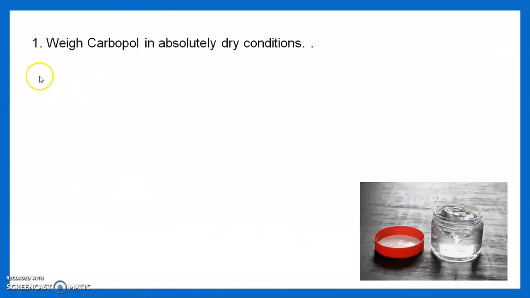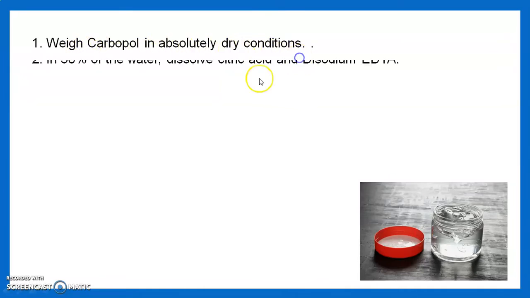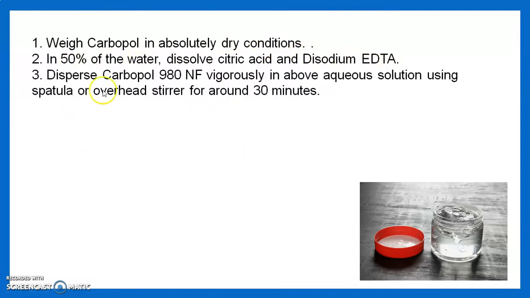Then we see the stepwise procedure. First of all, wet the carbopol in absolutely dry condition. In 50% of the water, dissolve citric acid and disodium EDTA. Then disperse the carbopol 980 NF vigorously in the above solution using a spatula or overhead stirrer for around 30 minutes.